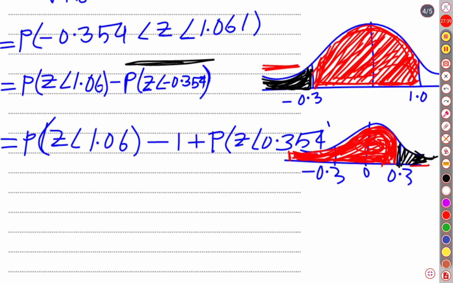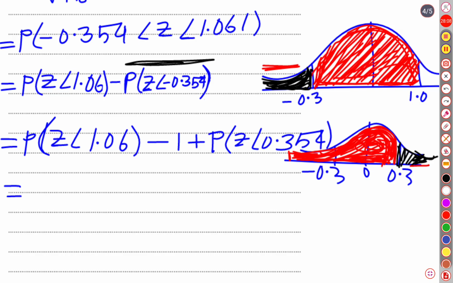Not 0.3, it was 0.354. You may ask why we need to swap this to the right side. Because none of the probabilities given in the probability distribution table is applicable for any negative z score. All the z scores given in the table are positive. That's why we always convert the negative z score to the positive z score in the normal graph, because the normal graph is always symmetrical.